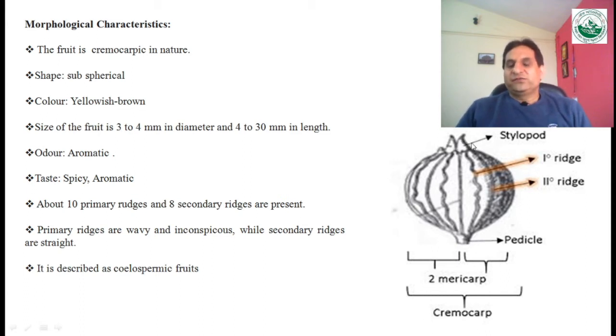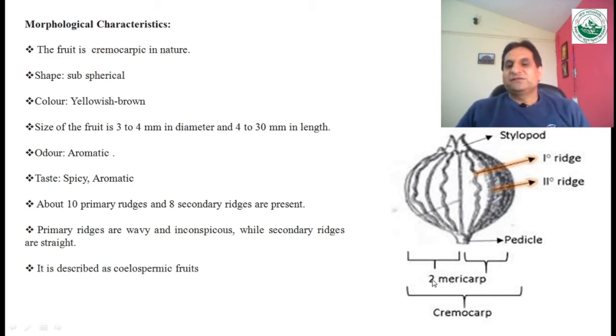This coriander fruit diagram shows the whole fruit, known as the cremocarp, and the half portion of this cremocarp is known as the mericarp. So one cremocarp consists of two mericarps. You can see easily when you rub the drug between your hands, it divides into two equal portions, and each portion is known as a mericarp.